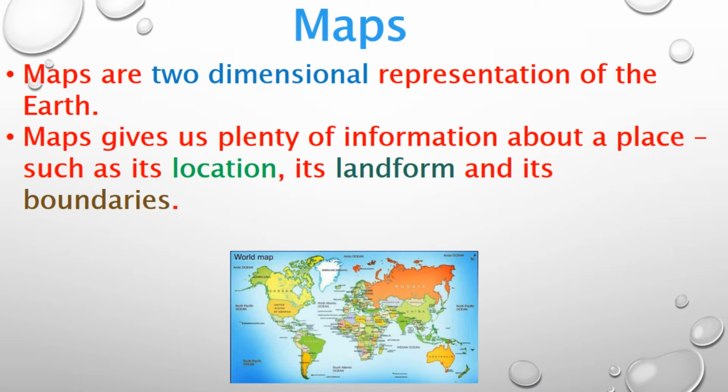What is a map exactly? Anybody know? It's a two-dimensional representation of the earth on a flattened surface. It's drawn on a paper. It's a paper format thing. Maps give us plenty of information. We can get more information from the map regarding the location, landforms and boundaries, etc.